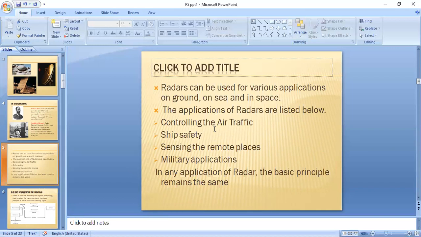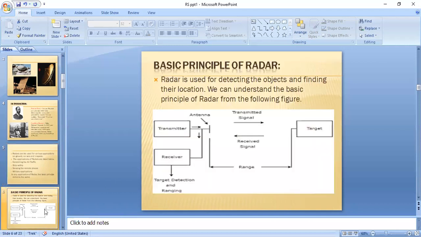We will discuss those applications in later sessions. These are the applications of radar: controlling the air traffic, ship safety, sensing remote places, and military applications. That means we can use radar on ground, on sea, as well as in space. So this is the basic principle of radar.